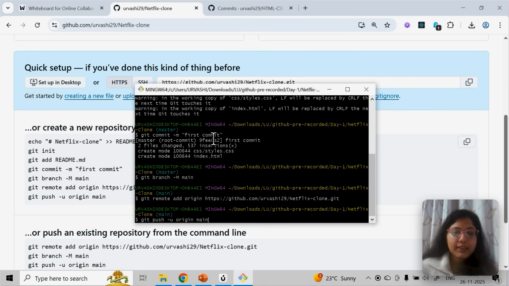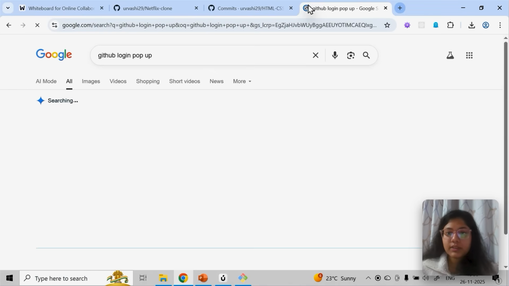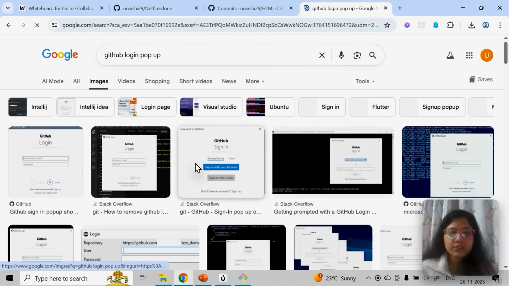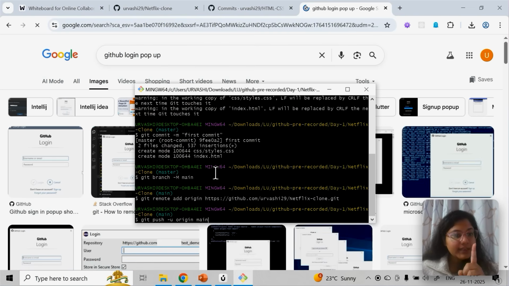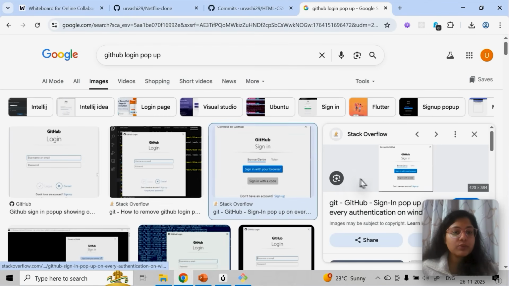Now listen to me carefully. Once I run it, this will be pushed, but in your case, when you're doing the setup for the first time, a GitHub login pop-up will come. I'll show you. This is again one time. A pop-up like this is going to come; just see. It will come only one time, as part of your setup. When you run git push -u origin main, this step will come only once. If I press enter right now, it will push, because I have already configured it. But in your case, when you run this command, a pop-up is going to come.